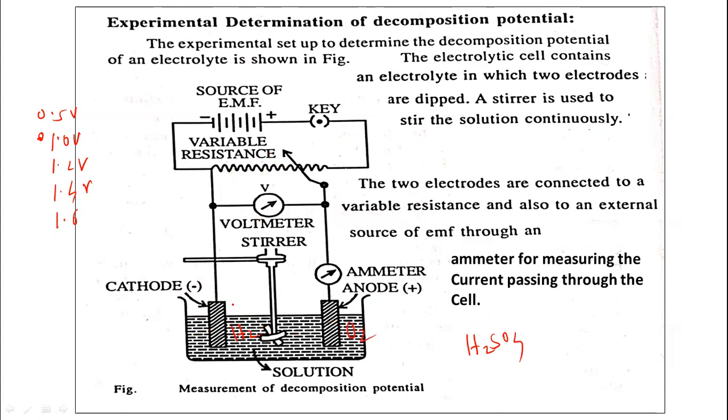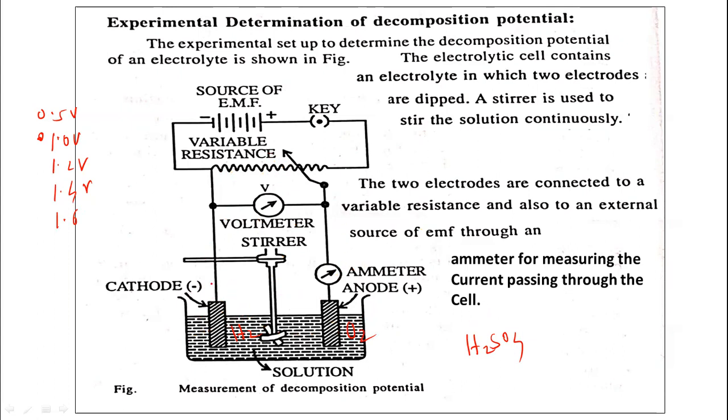So decomposition potential is the potential where the hydrogen and oxygen gases are released continuously. It means continuous electrolysis of the electrolyte takes place, and this ammeter shows the deflection.